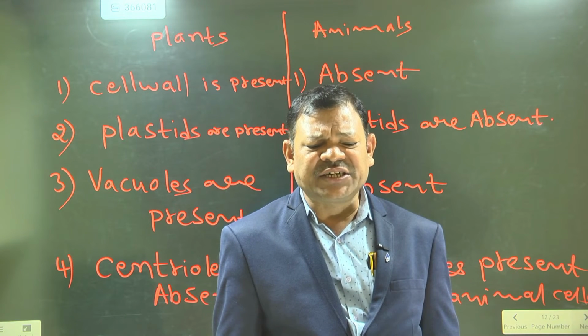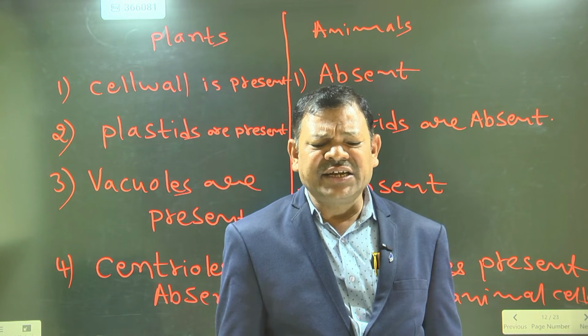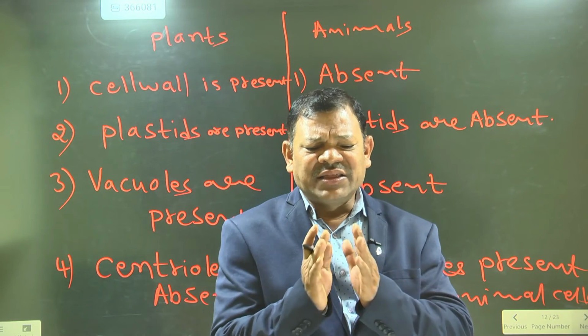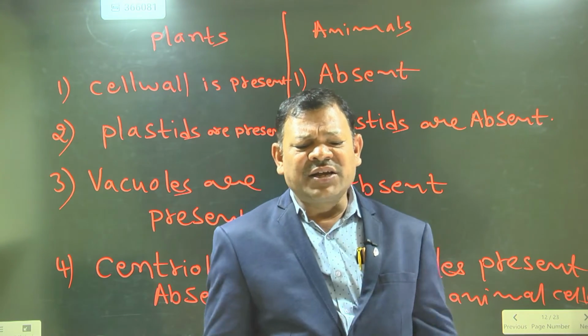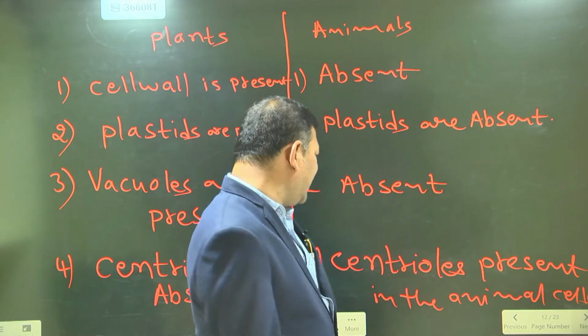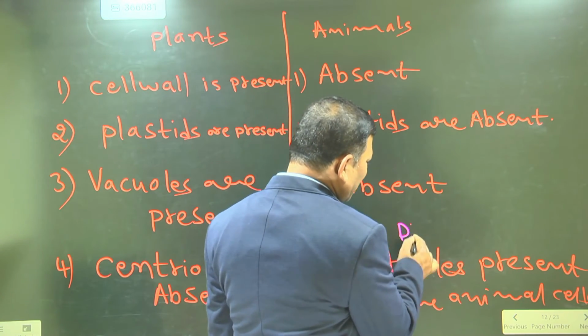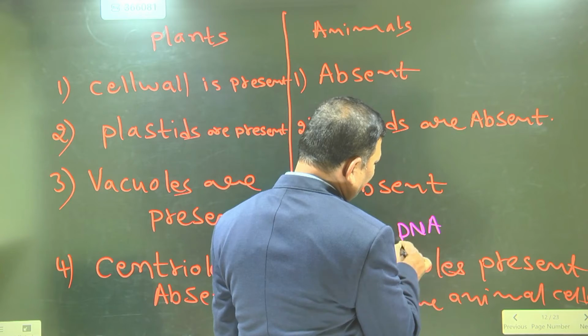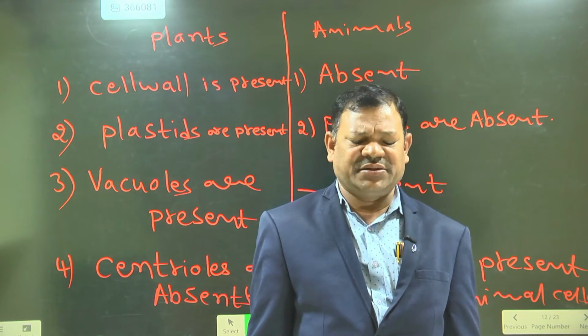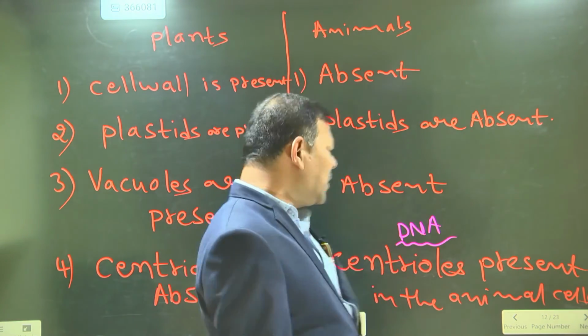Centrioles are absent in the plant cell. Centrioles are present in the animal cell. Why? Because of the genetic material. What is our genetic material? DNA. DNA full form? Deoxyribonucleic acid.